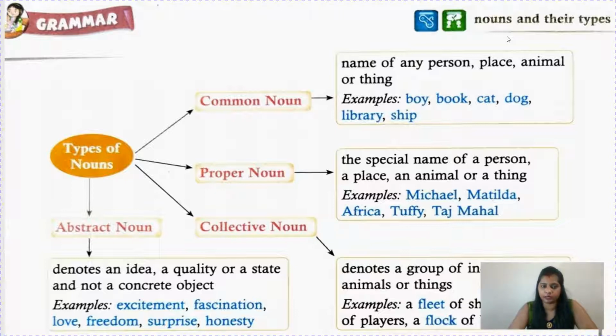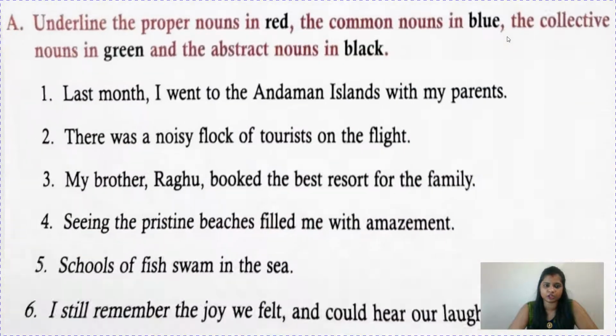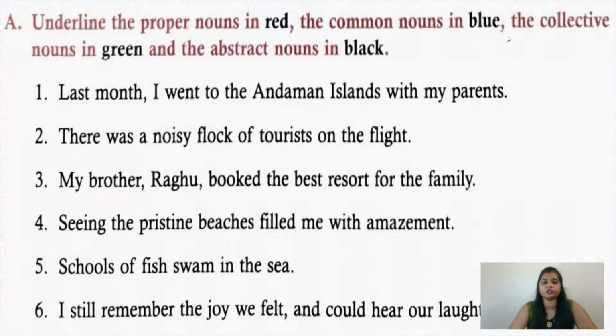There is one more noun, that is material noun, but it's not mentioned here. So here what you have to do children, you have to underline the proper nouns in red, the common nouns in blue, the collective nouns in green and the abstract nouns in black. So let's start. Children, I will not read the whole sentence in one go. We will break the sentence and read.